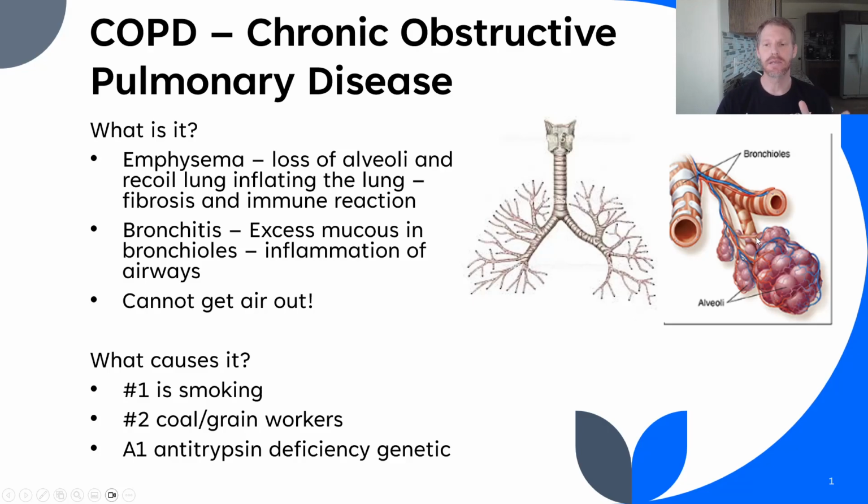The most common cause of this obviously is cigarettes, any type of smoking, or fumes that can come in. We see this in coal workers, miners, and even people that work with grain, breathing it in. Then rarely, on the bottom here, alpha-1 antitrypsin deficiency. Alpha-1 antitrypsin is an enzyme that helps keep the immune system under control within the lungs and helps protect the lungs from harmful reactive chemicals that we inhale. That's a rare cause of COPD. The most common cause is tobacco.